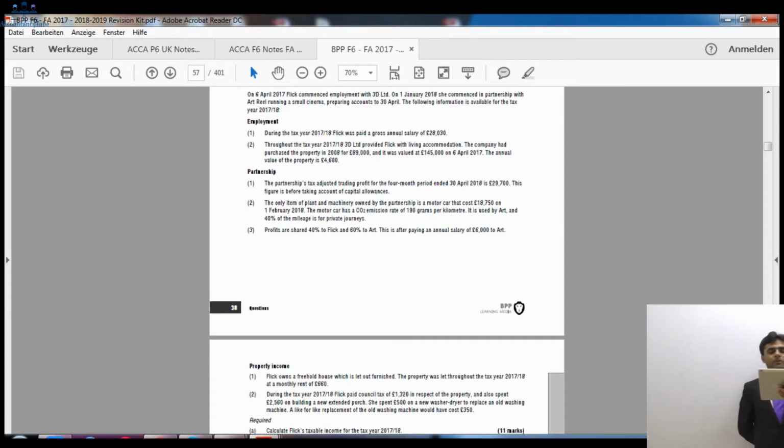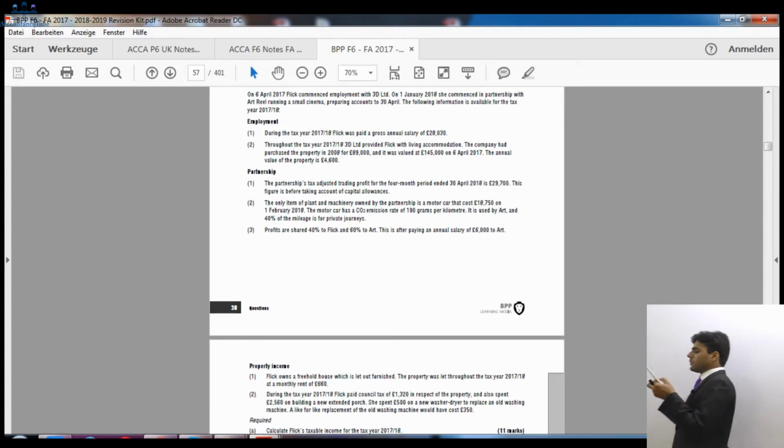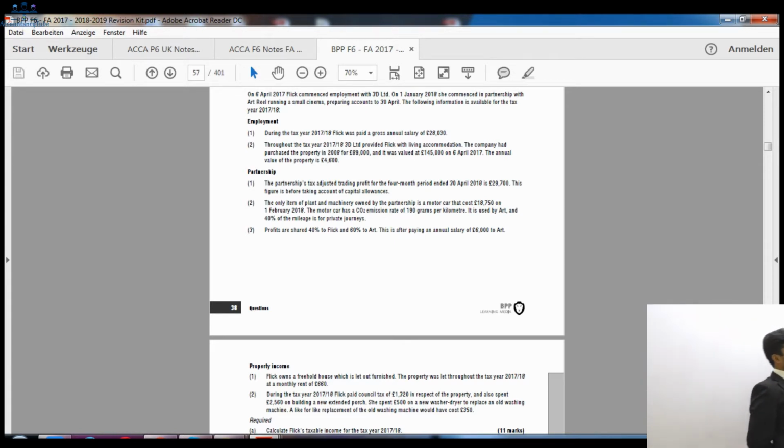So capital allowance information is given below. In note 2, it says the only plant and machinery owned by the partnership is a motor car that costs £18,750. So £18,750 is the cost of the motor car on 1st of February 2018. The motor car has a CO2 emission rate of 190 grams per kilometer, so it is more than 130 grams. When a car is more than 130 grams per kilometer, it will go into the special rate pool at the rate of 8%.